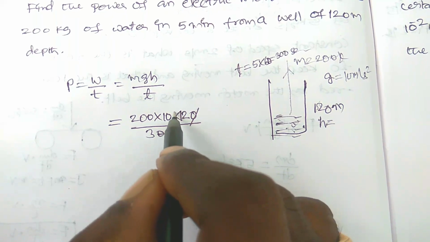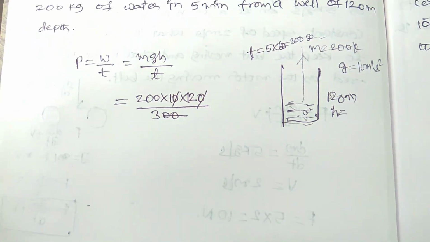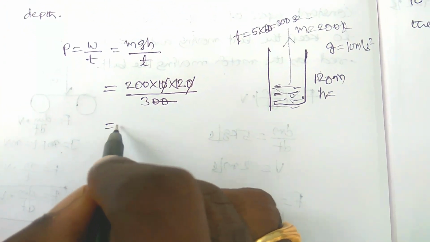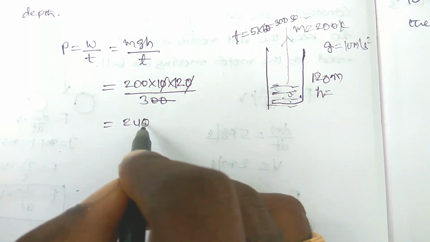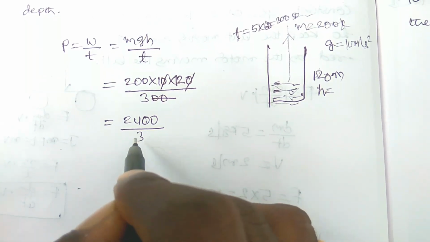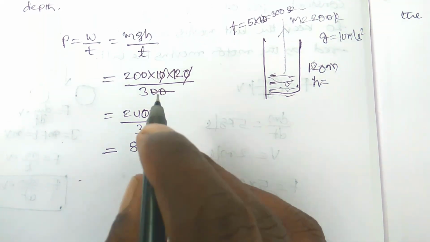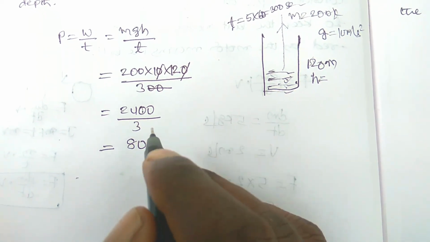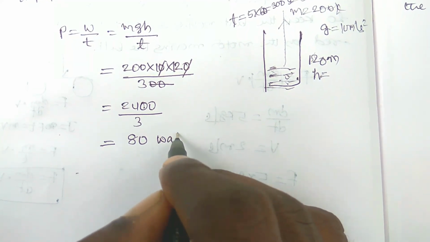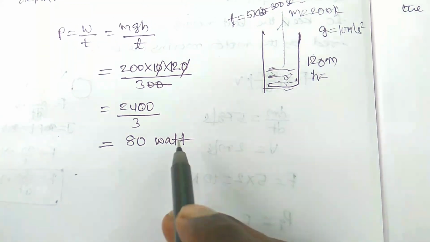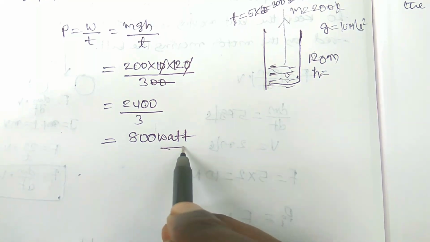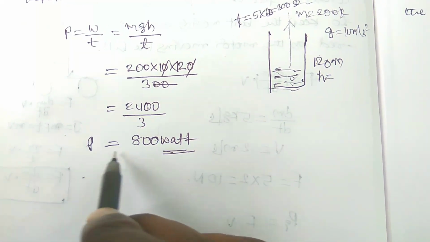Two zeros and two zeros cancel out, so it is 2400 by 3, which is 800 watts. So this is the power required.